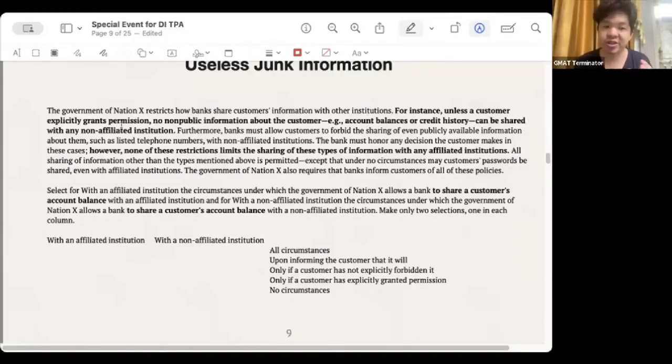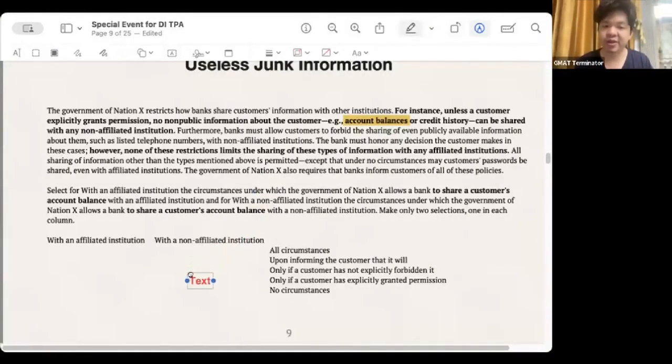Then, of course, we will continue to look at what the second sentence says about affiliated institutions. The second sentence says that banks should allow customers to prohibit sharing of public information such as phone numbers. But this is different from what we just said. The first one has nothing to do with the account balance we just talked about. The second one has nothing to do with the affiliates we just talked about. It is not important that we choose affiliates now. Banks should respect customers. This is also not important. The fourth sentence is that the above restrictions will not affect sharing with affiliates. Then it says that all sharing with affiliates is allowed.